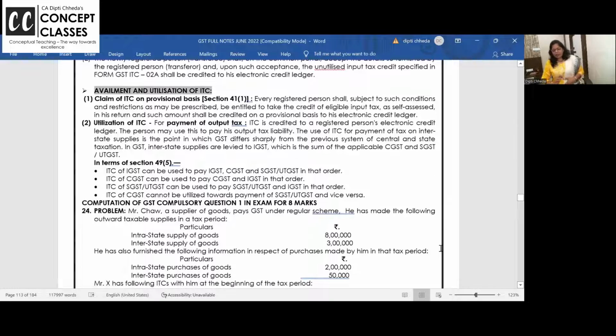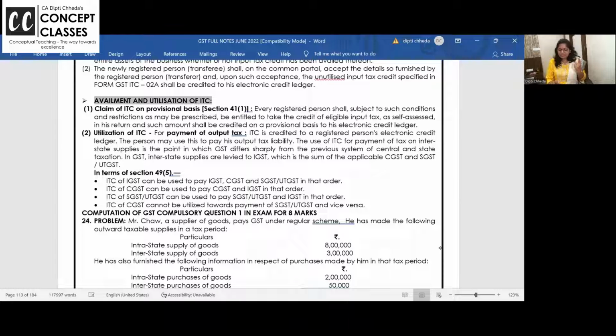Now we are solving the problems for ITC. How to set off the ITC we have done in the first chapter, but once again, availment and utilization of ITC. Every registered person, subject to conditions as may be prescribed, is entitled to take the credit of eligible input tax credit as self-assessed in his return.